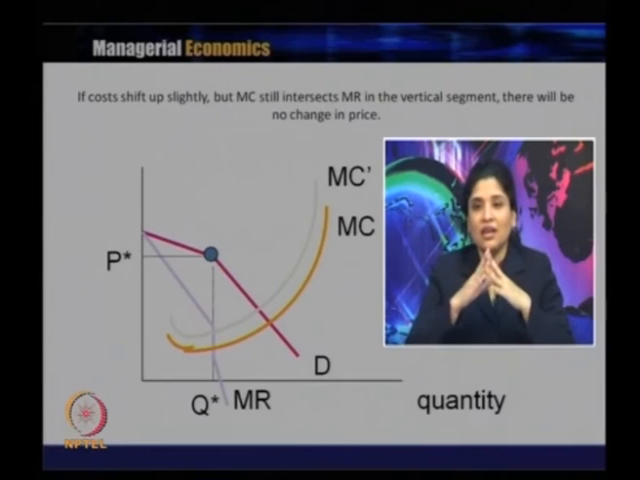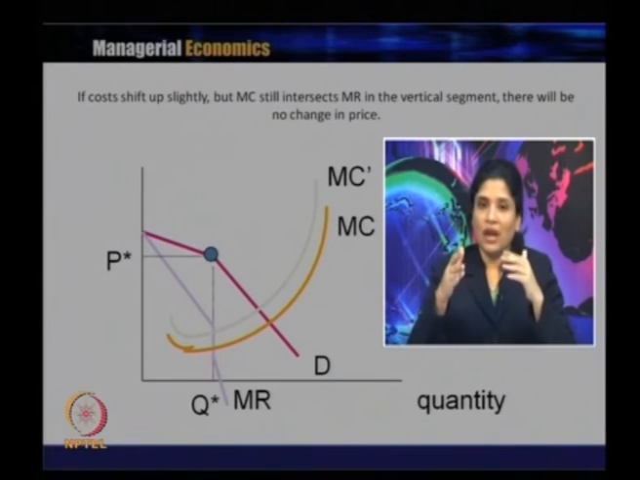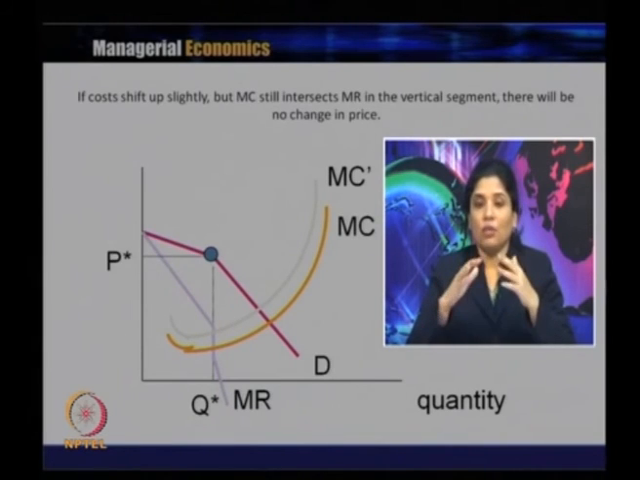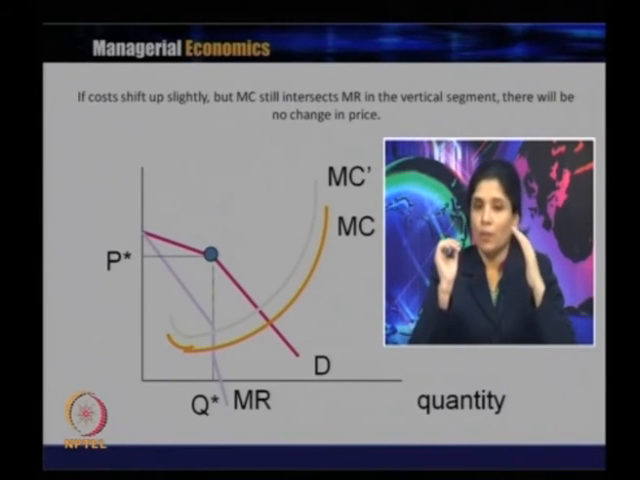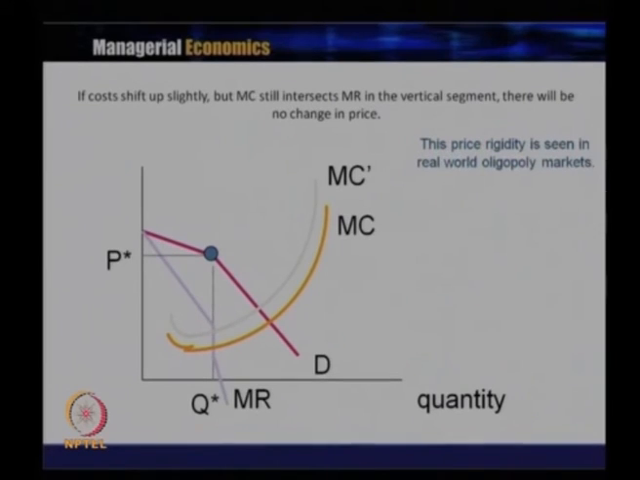And if the cost shifts up slightly, but marginal cost still intersects marginal revenue in the vertical segment, there will be no change in the price. Whether marginal cost goes to marginal revenue 1, the elastic segment, or to the inelastic segment, it is not considered for the whole kink demand curve, and that is why there is price rigidity. This is the outcome of the price rigidity: we get two marginal revenue curves, and the marginal cost curve does not go through marginal revenue 1 or marginal revenue 2, rather it is in the gap.